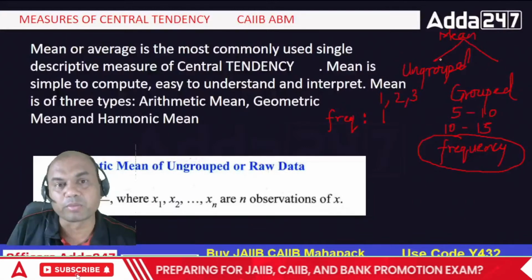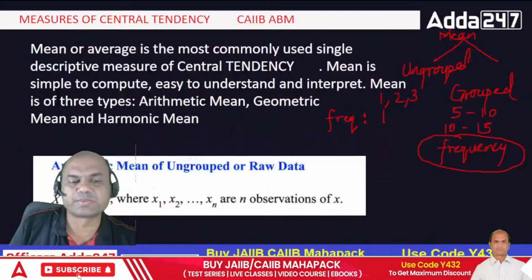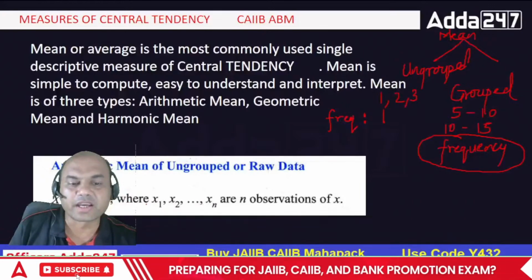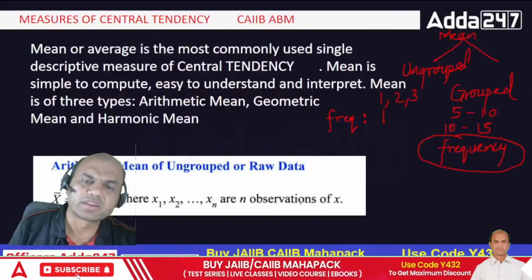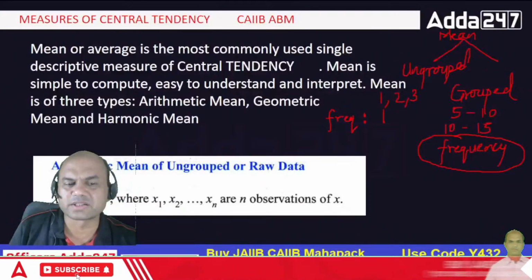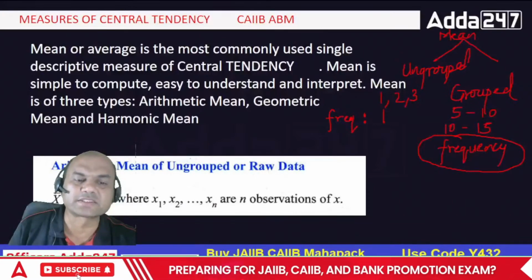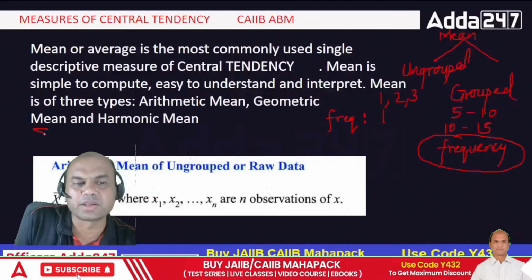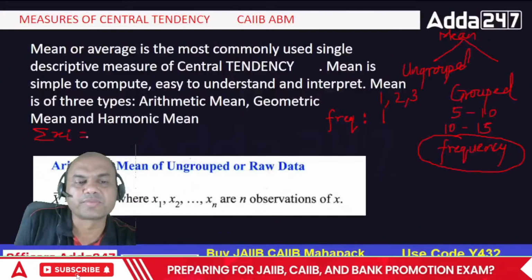Then we'll be finding for grouped. So it is very simple. x bar equals summation of xi upon n, where xi means x1, x2, x3, up to xn, n observations. Now you will say, sir, this is so difficult to understand. But remember, it's not difficult. What is this summation xi? Whenever you write summation, what does it mean? If I write summation xi, what does it mean?